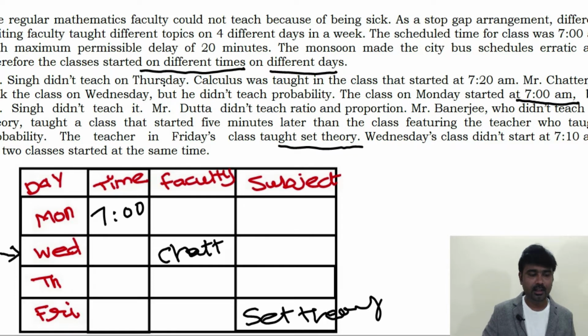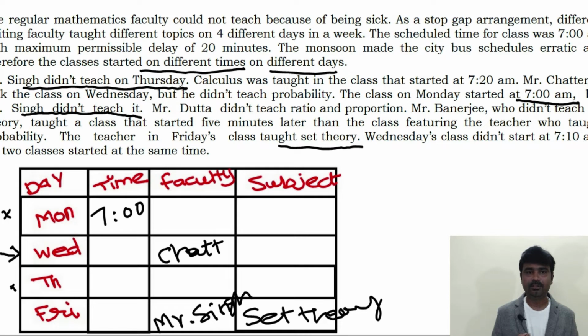Mr. Singh did not teach Thursday. Fine. Next, one more piece of information: the class on Monday started at 7 a.m., but Mr. Singh did not teach on Monday. Mr. Singh did not teach on Monday as well as Thursday, so Mr. Singh should be on Friday. Have you understood?